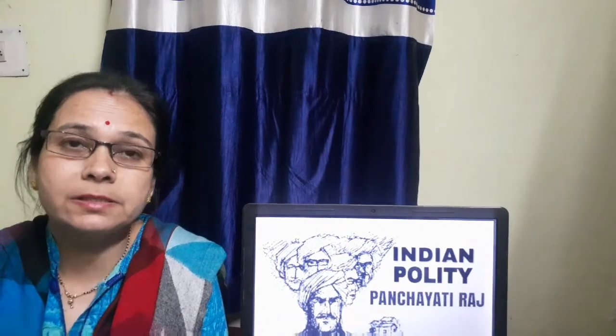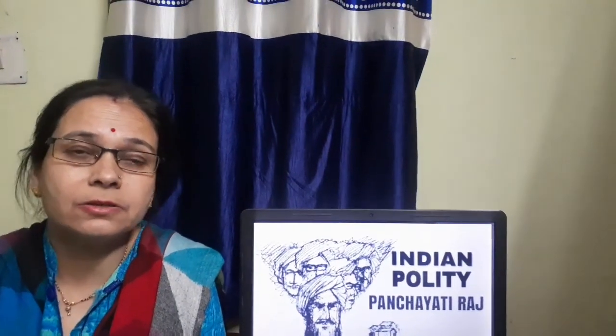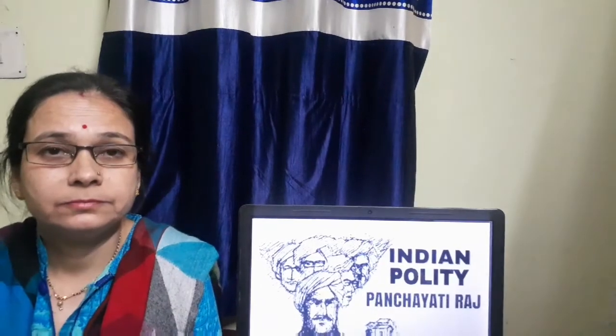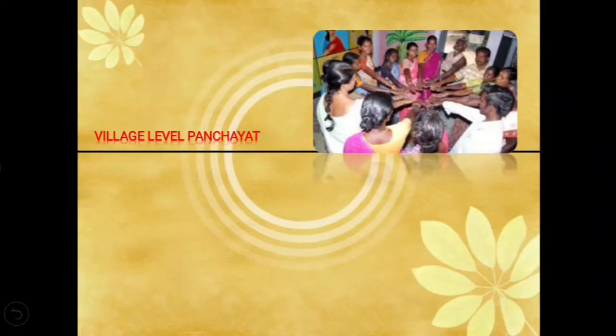Today we shall be discussing the 3 tiers or the 3 levels of the village panchayat. So let's start with the explanation. So let's start with the 3 tiers of the village panchayat. First, village level panchayat.